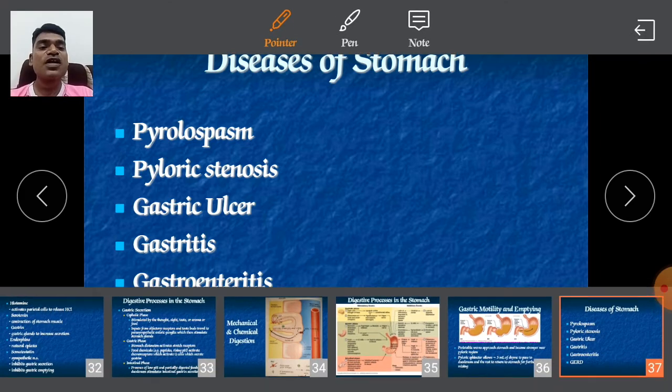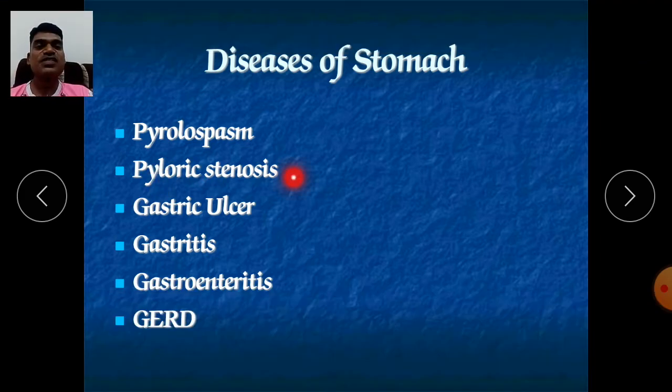Now the next condition is called pyloric stenosis. What is stenosis? Stenosis is nothing but the narrowing of our pyloric sphincter. Due to the narrowing, whatever food material is there should go into the duodenum. It doesn't go, it goes very slowly. So it requires too much time to pass into the duodenum.